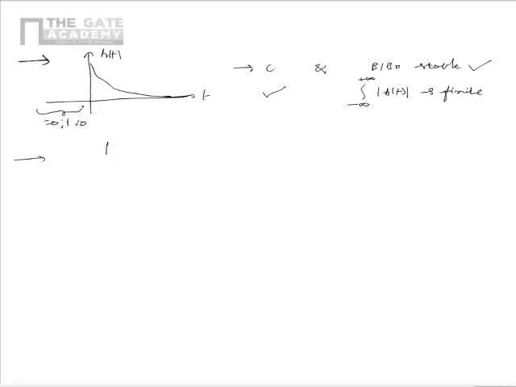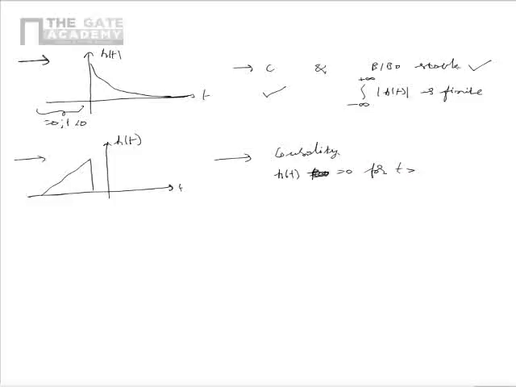Now let us consider another LTI system of impulse response as shown. It's a continuous time system. We have to comment on the causality of the system. Here we see that the impulse response h of t is equal to 0 for t greater than or equal to 0. From this we see that the system is anti-causal and hence non-causal.